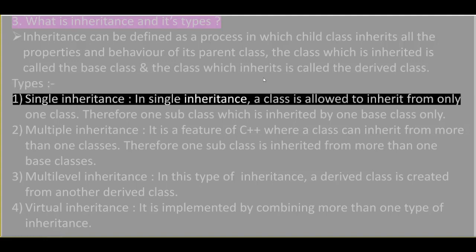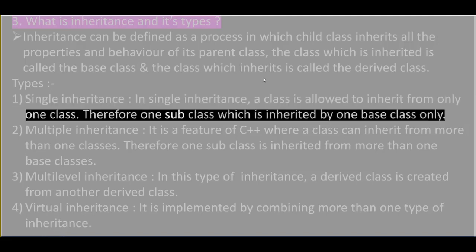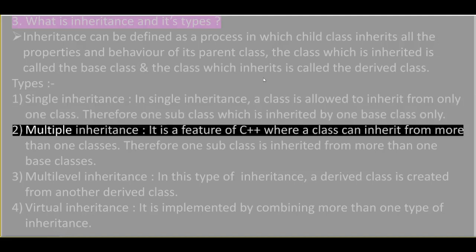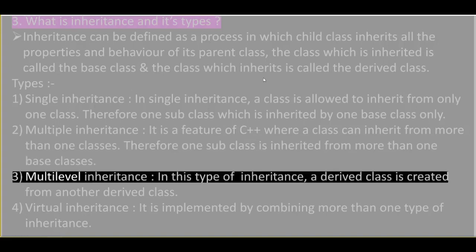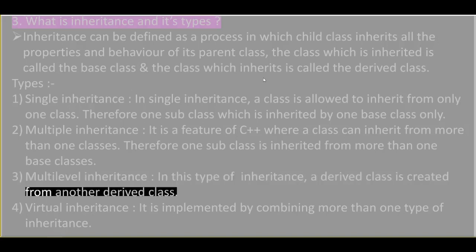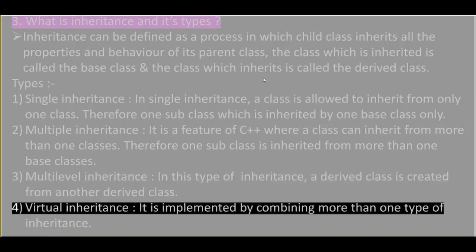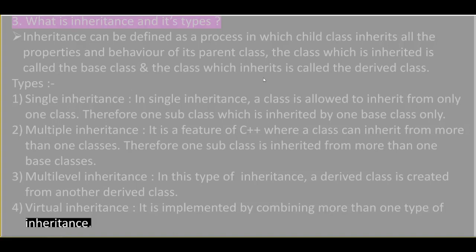In single inheritance, a class is allowed to inherit from only one class. Therefore, one subclass is inherited from one base class only. 2. Multiple inheritance. It is a feature of C++ where a class can inherit from more than one class. Therefore, one subclass is inherited from more than one base class. 3. Multilevel inheritance. In this type of inheritance, a derived class is created from another derived class. 4. Virtual inheritance. It is implemented by combining more than one type of inheritance.